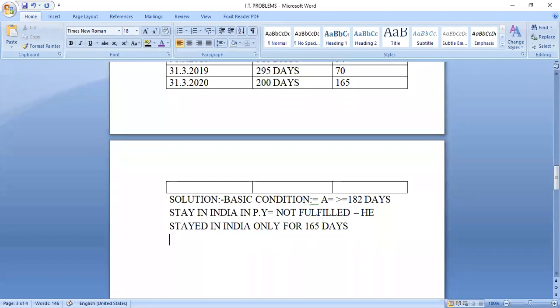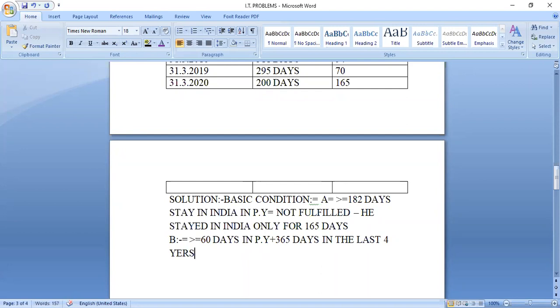What is rule B? Rule B says 60 days: more than or equal to 60 days stay in India in PY, the previous year, plus 365 days in the last 4 years.